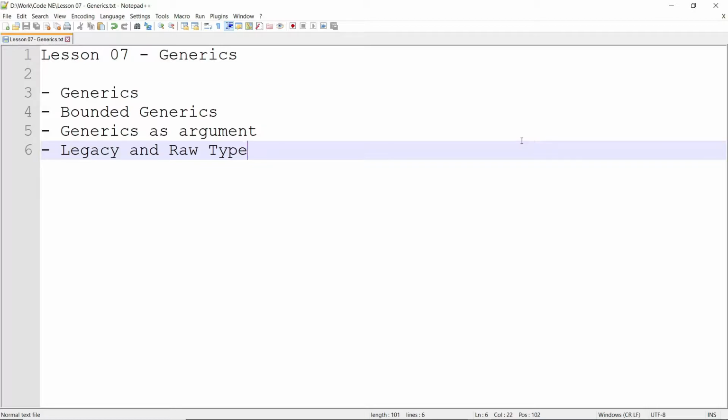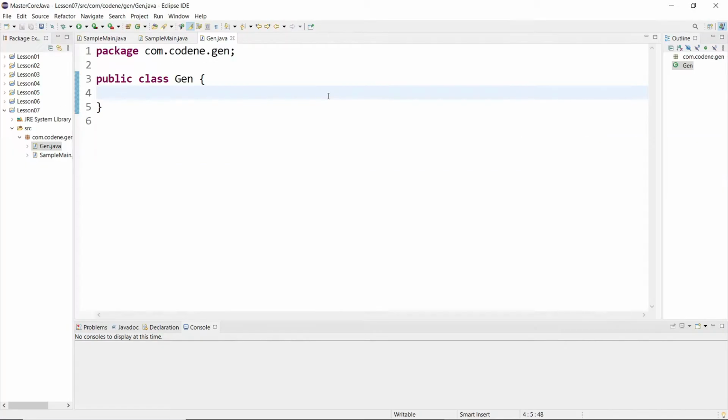All right, now, how can you achieve that? You can achieve it in two ways. One, you can use the Object class. Okay, Object class is the superclass of all classes, right? So of course you can use the Object class, but then it does not provide you the type safety that comes with generics, and that's why Java introduced the concept of generics. Okay, so let's see how generics actually work with a practical example.